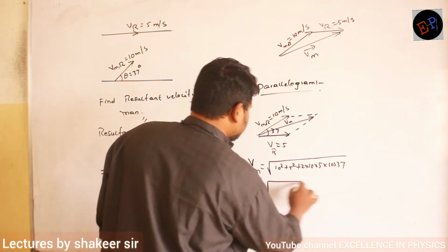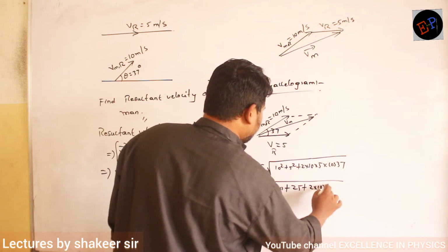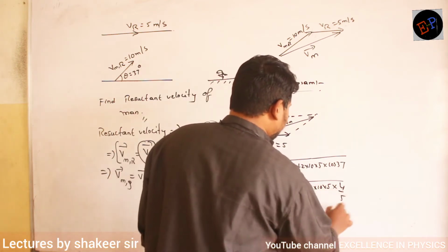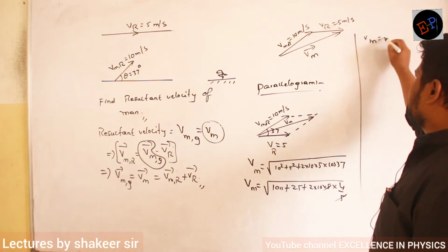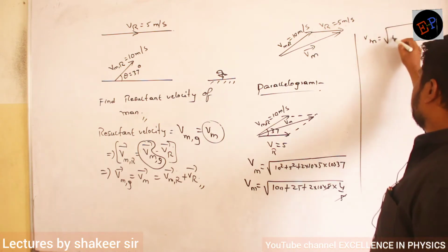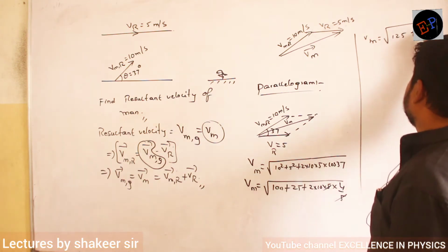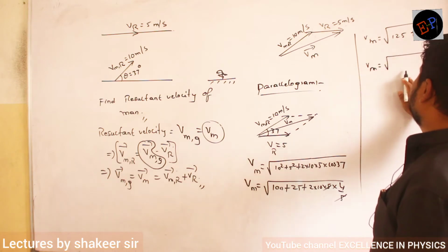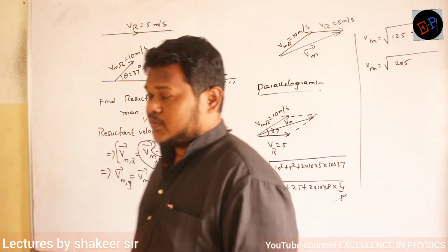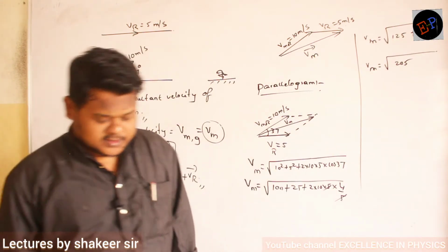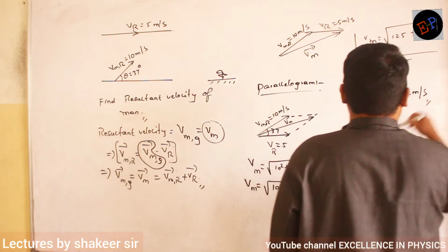So velocity of man is equal to square root of 100 plus 25 plus 2 into 10 into 5 into cos 37, value 4 by 5. So 5 and 5 will get cancelled. Clear? So velocity of man is equal to square root of 125 plus, so 20, 24 are 80. So velocity of man is equal to square root of 205. Root of 205 is approximately 14; 14 14s are 196. So approximately you can write Vm is equal to 14.2 meters per second.